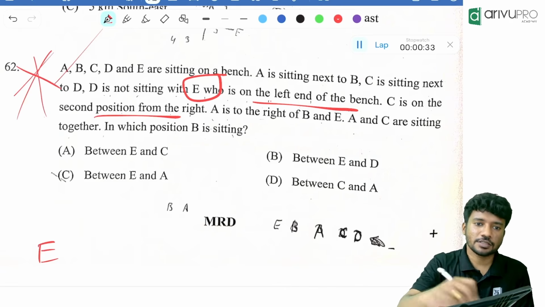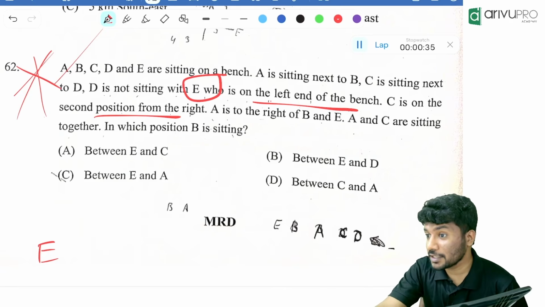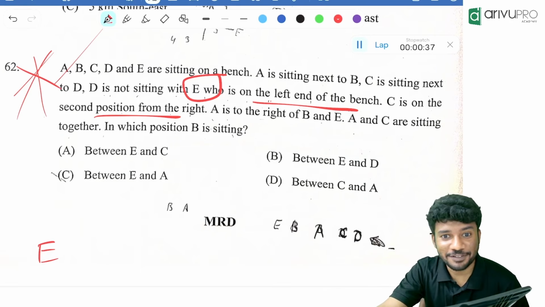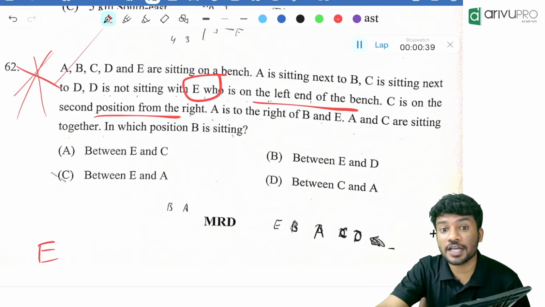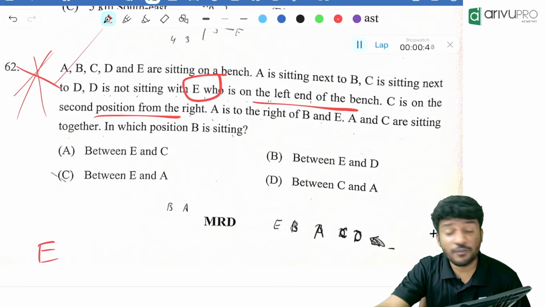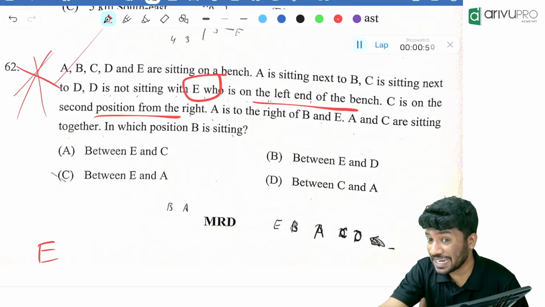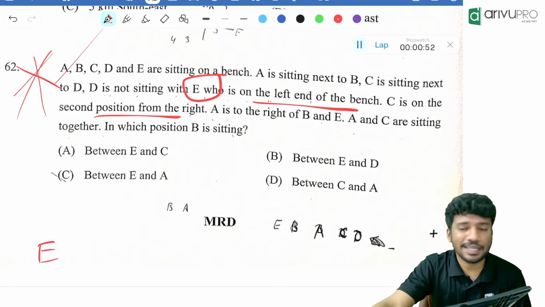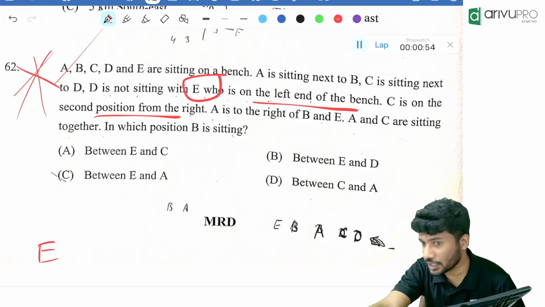Yes, this is the exact question. I didn't update the material, I just changed the color of the material. A few questions were added before the Jan attempt, but likewise, you will get them. So be confident about the material. I'm very confident about it. Do it again and again. You will get the same or a similar question in the examination.